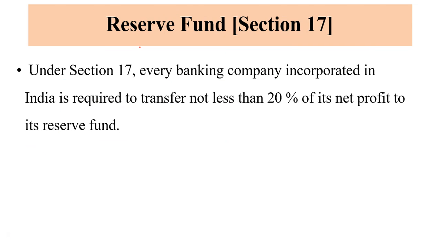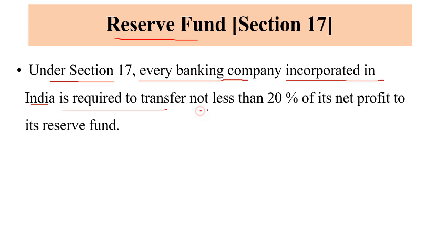Next is section 17. Section 17 deals with reserve funds. Under section 17, every banking company incorporated in India, that is, every banking company doing the banking business in India, is required to transfer not less than 20% of its net profit to its reserve fund.